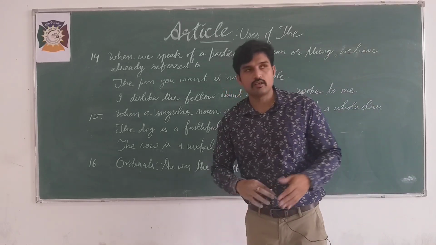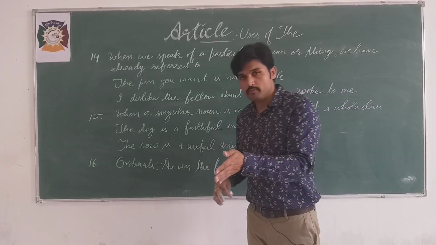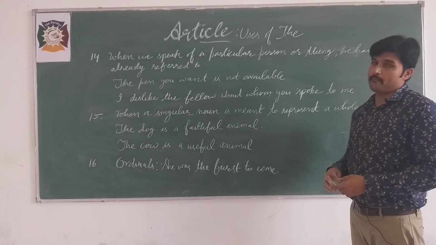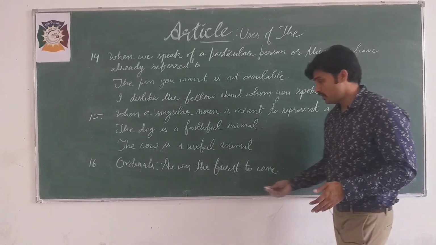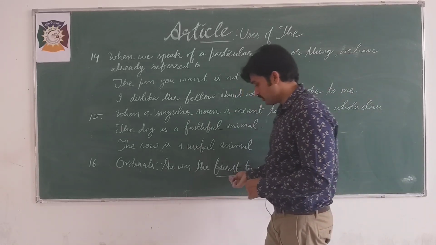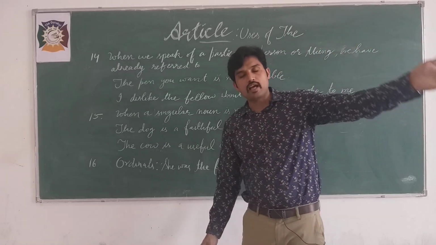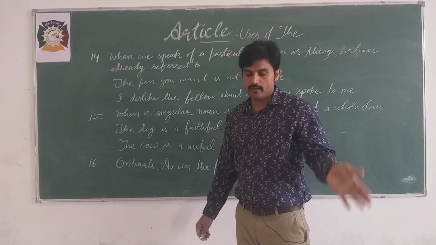16. Ordinals means when you speak about the people in their entry, she was the first to come. वो सबसे पहली थी. So here, because of this ordinal, we say the first, like he was the last to come. All right, let me erase it.